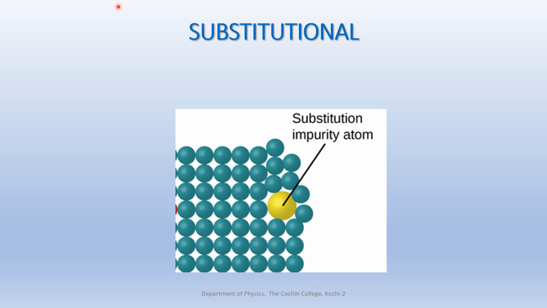So when one parent atom is replaced by another type of material, an external, impurity material, the imperfection formed is known as a substitutional impurity. That is the second category of imperfection under the point imperfection category.